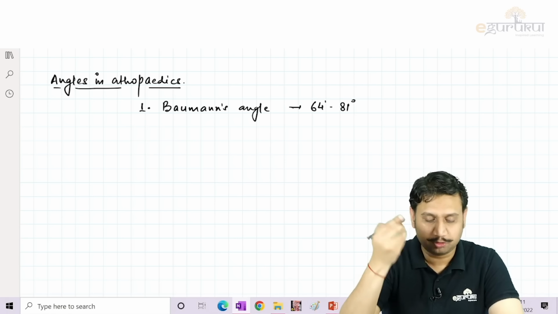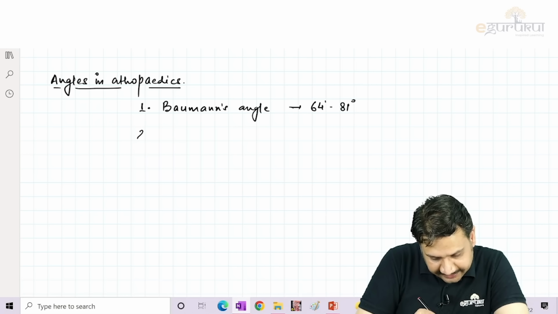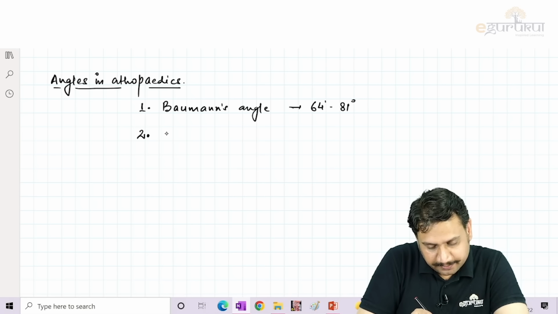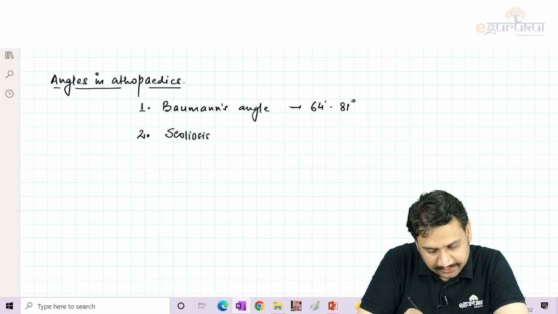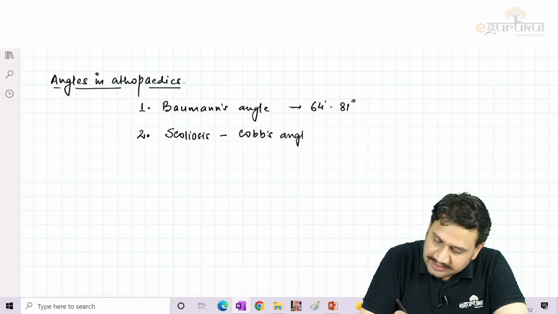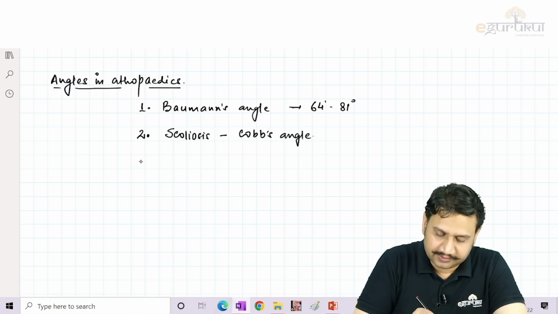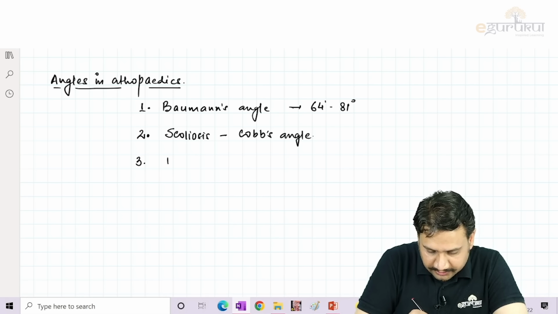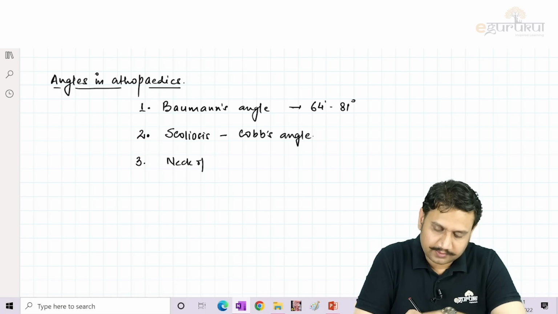Baumann's, remember that? Second, guys, the second angle is in the spine. That is in scoliosis. What was the angle? It was Cobb's angle. Remember that? The Cobb's angle. Number 3, the neck of femur.